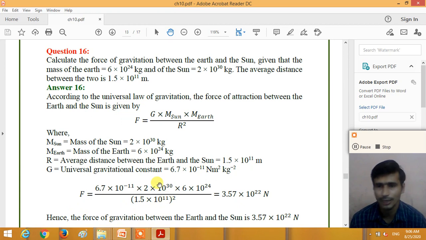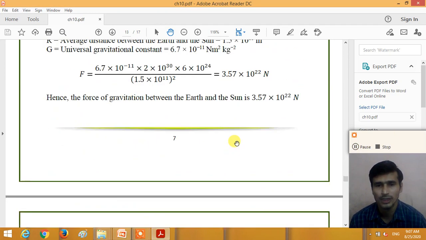So how can we calculate this? First calculate the power of 10: -11 plus 30 plus 24 minus 22. If you calculate this, we get a power of 10^22. Then if you multiply and divide the other values, we get the answer 3.57 × 10^22 Newton, right? So the gravitational force between the Sun and Earth is 3.57 × 10^22 Newton, right?